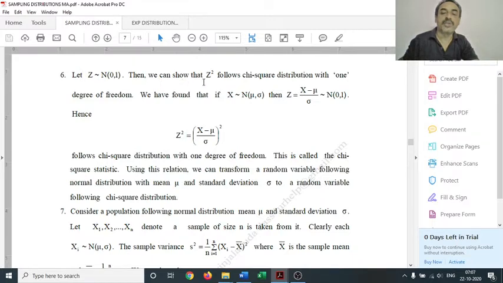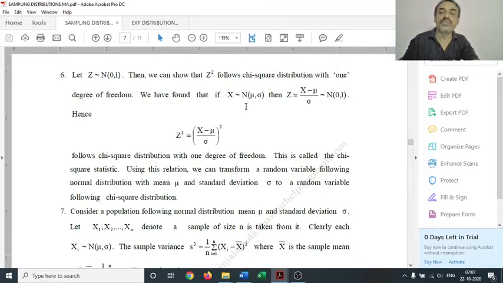We can show that z square follows chi-square distribution with 1 degree of freedom, that is, with n equals 1. Now generally we have a relation connecting the normal distribution with mean mu and standard deviation sigma and the standard normal, which we have applied many times in finding probabilities related to random variables following normal distribution.